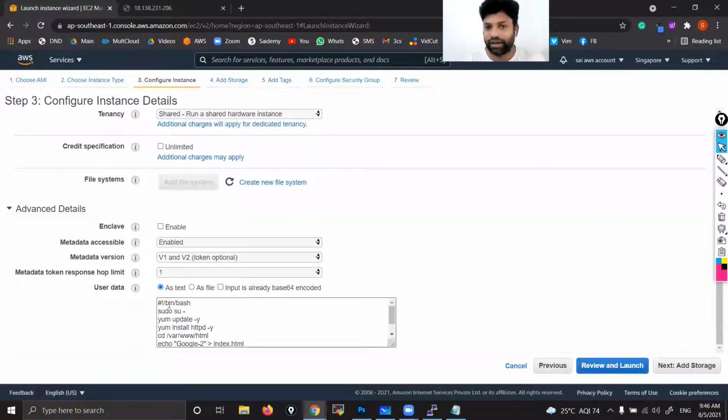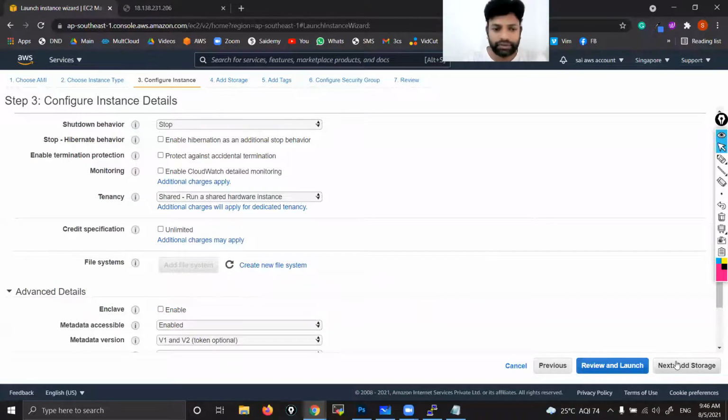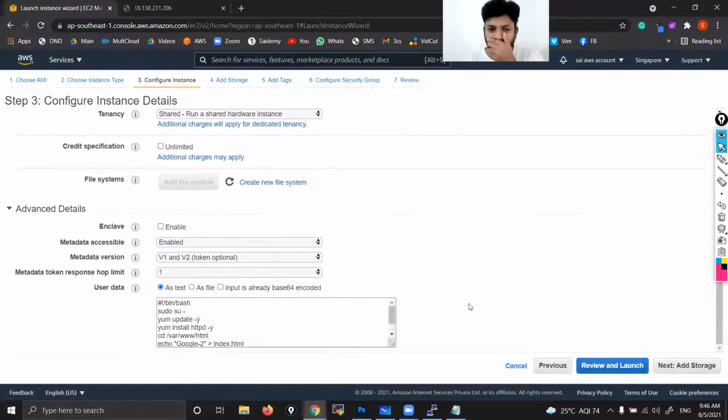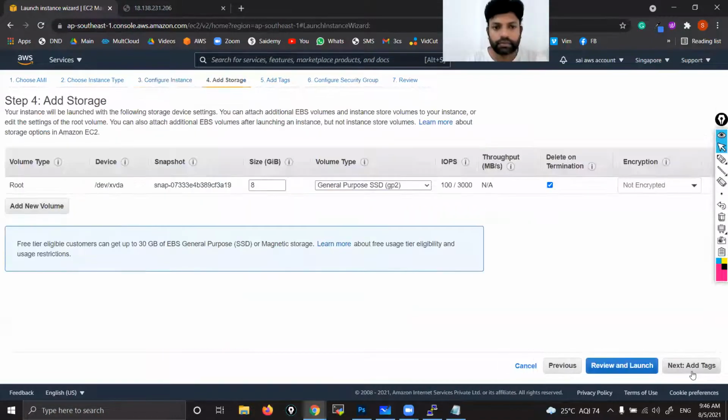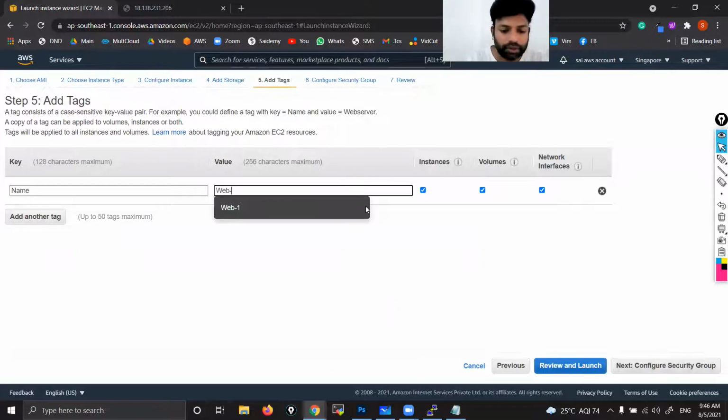You have to give this line at the beginning. Anyways, I'm going to share this. Next. The remaining things are pretty much the same. Okay. Next. Here I'll give the name Web 2, the second web server.